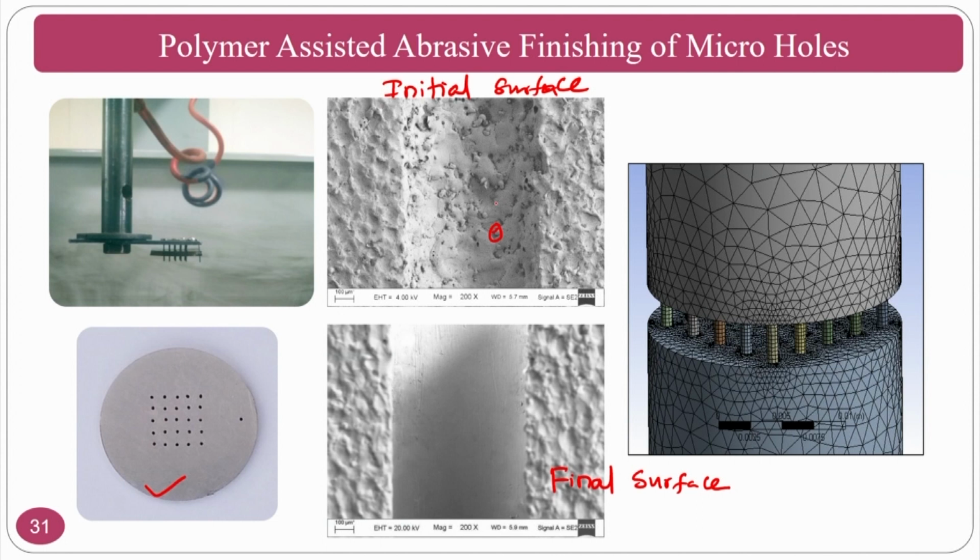So completely surface integrity is poor. So our intention is to reduce the surface roughness and to remove these metallurgically destroyed thermal layers. That we are going to do.